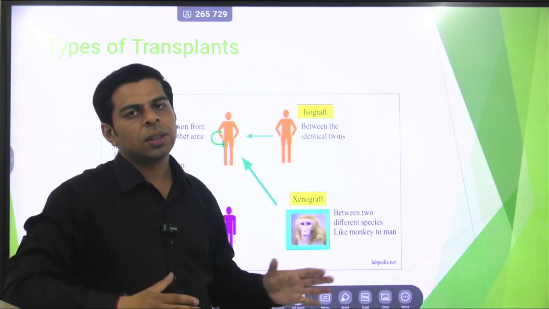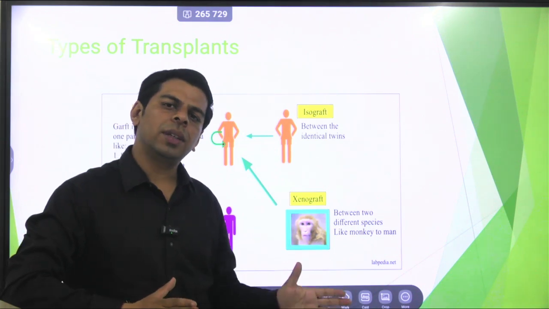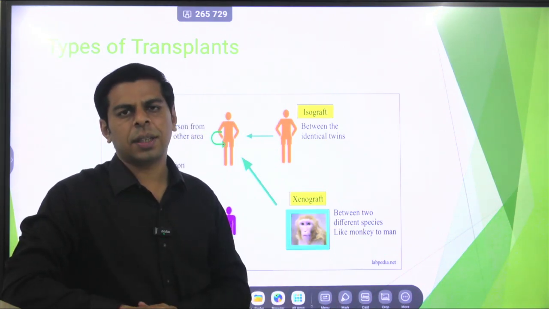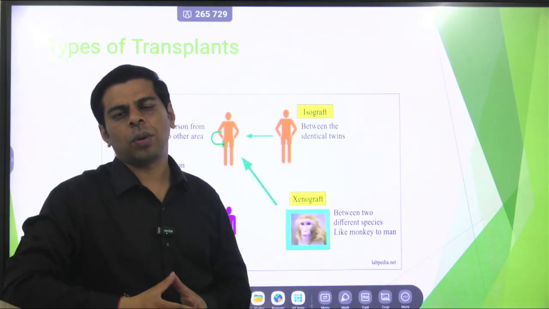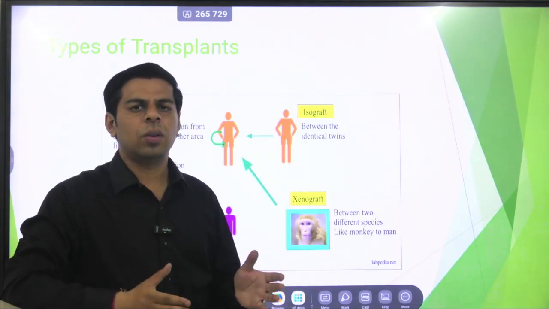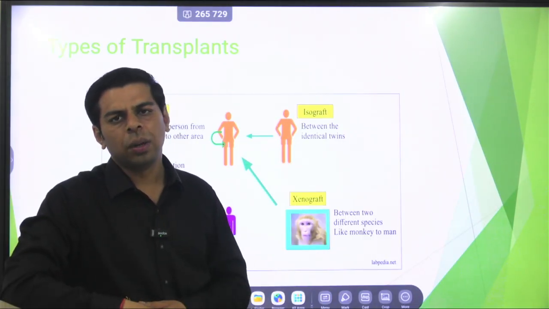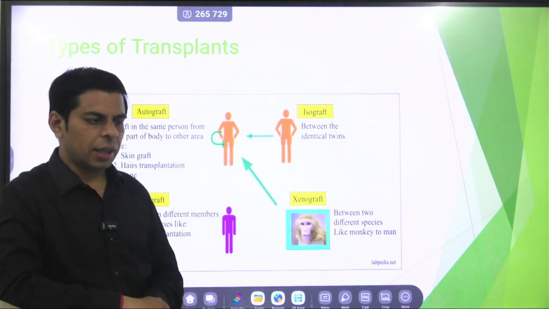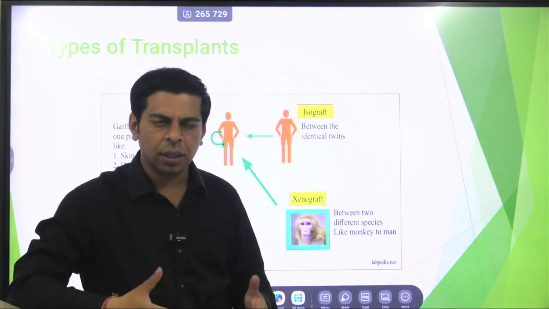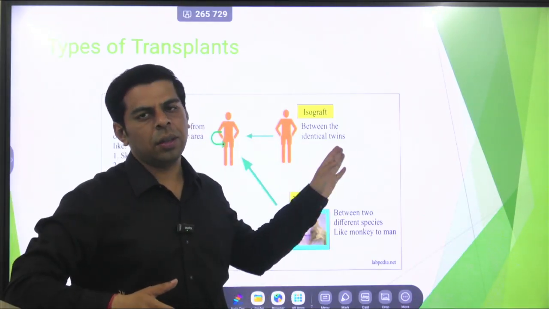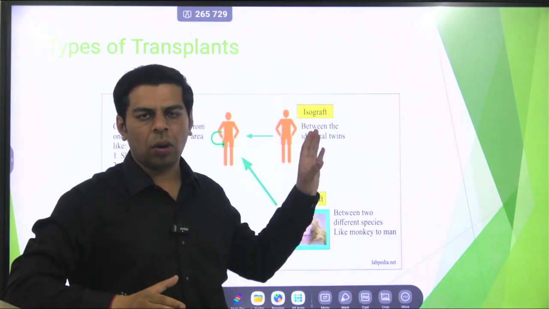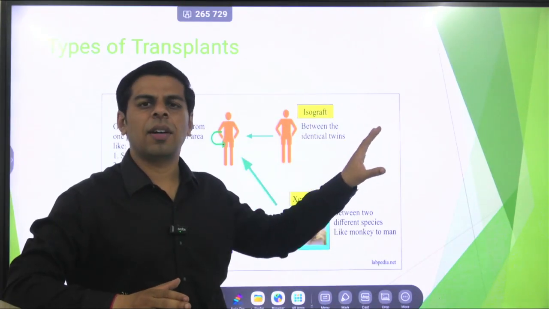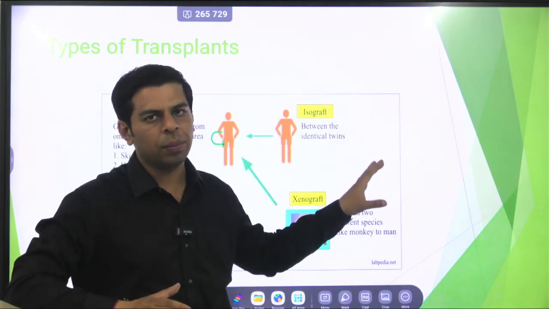The only limitation is that identical twins are a rare occurrence in a common population. Generally, in 10,000 there are 1 or 2 groups of identical twins. So there is a logistic challenge. Otherwise, it also has a similar success rate, and it is a preferable mode as well.